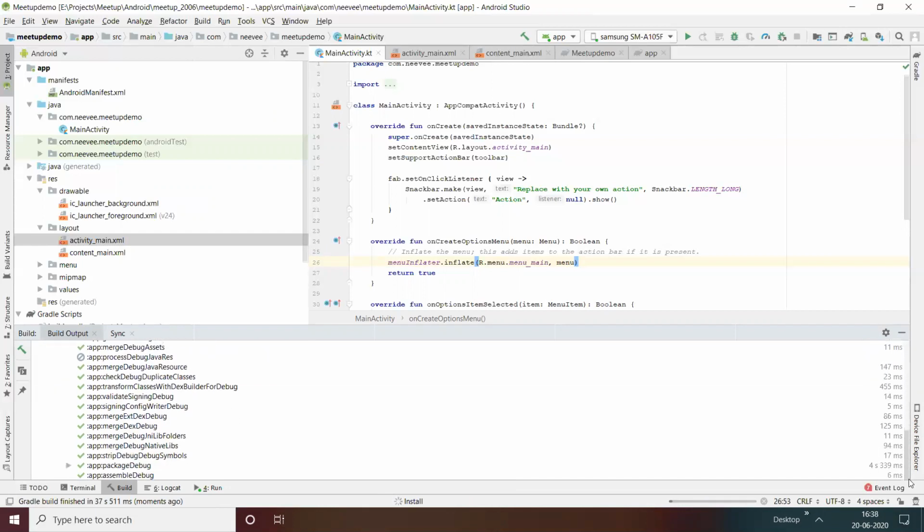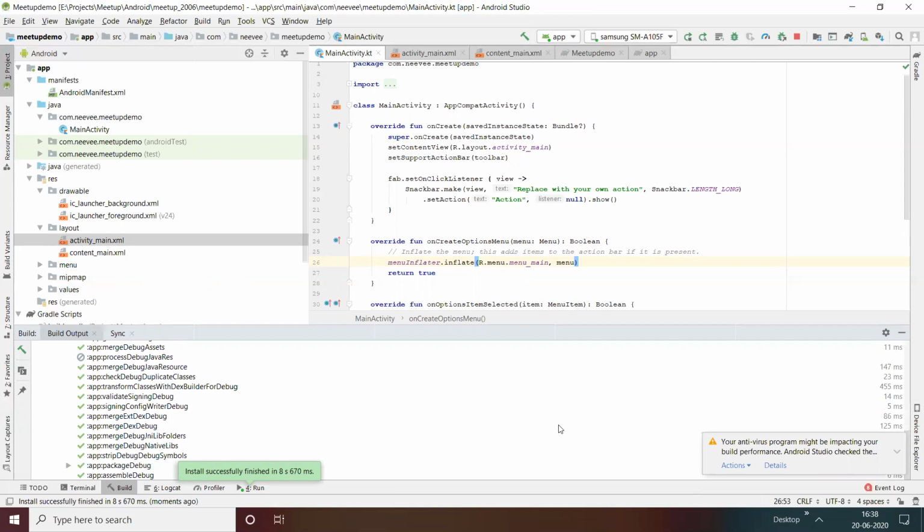It has to load. Now it's moving faster. Yeah, it's installed successfully, and we can see it on my phone.